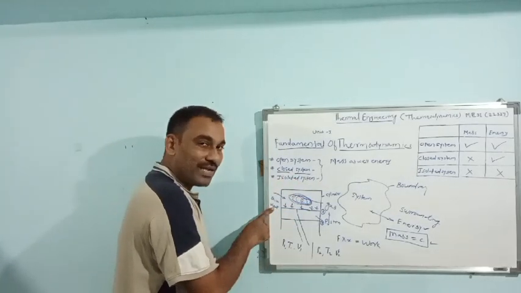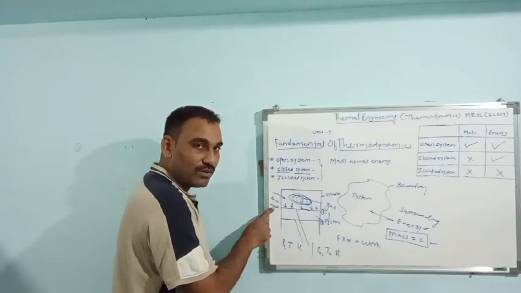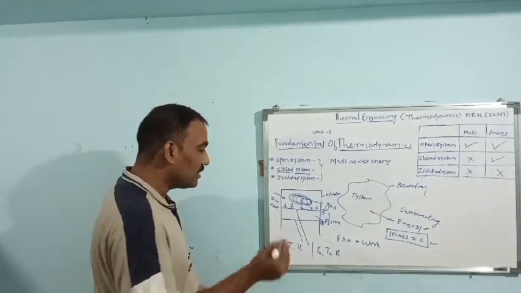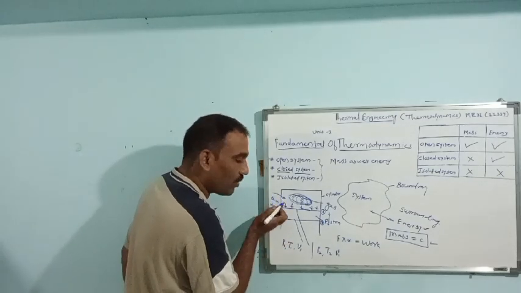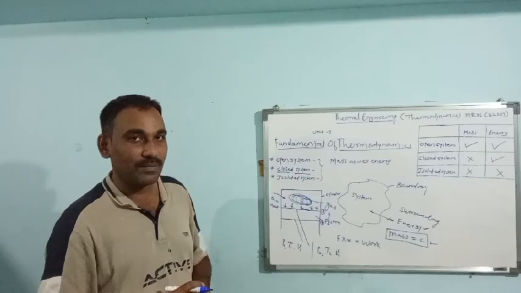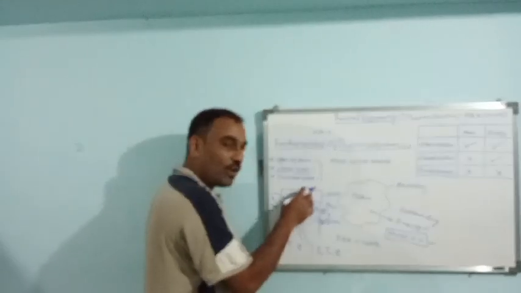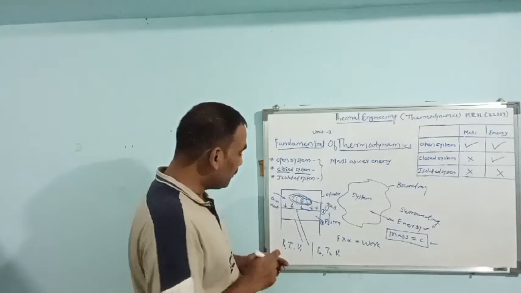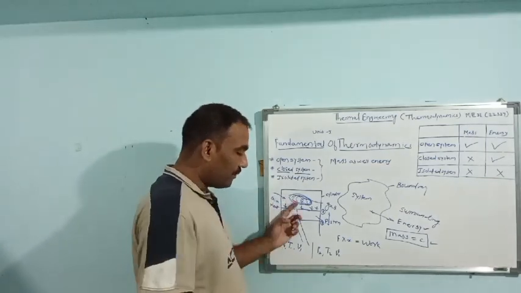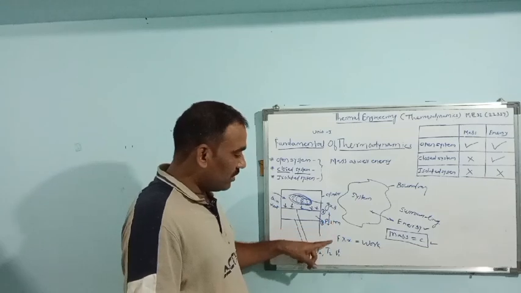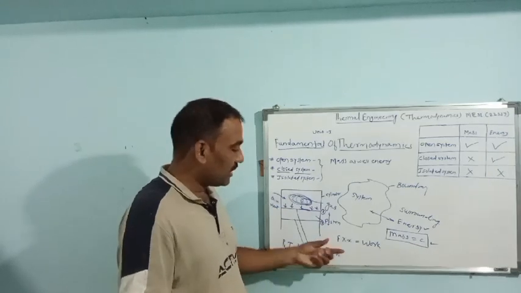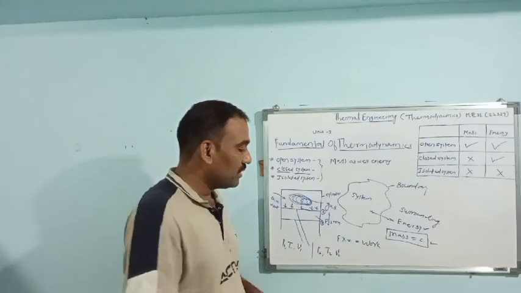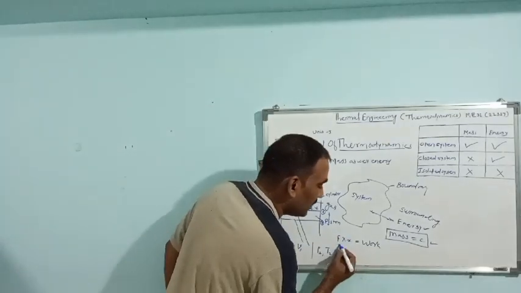We are supplying heat Q into that gas, isn't it? It means energy is crossing the boundary. Fluid is already present in the cylinder, and due to addition of heat, displacement of piston takes place, and this force into displacement is nothing but work.